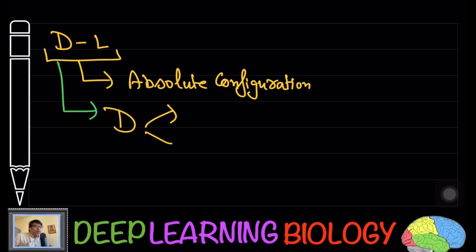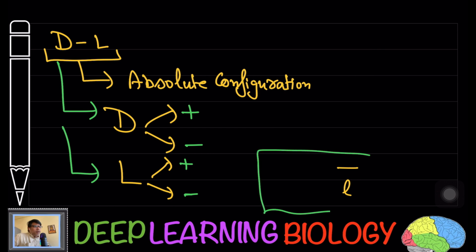So try to see here, D amino acids can rotate the light either in positive or in negative direction. Same way, L amino acids can rotate the plane polarized light either in positive or negative direction. Earlier we used small d for positive and small l for negative. Now we use plus and minus. So rotation of light is another property.